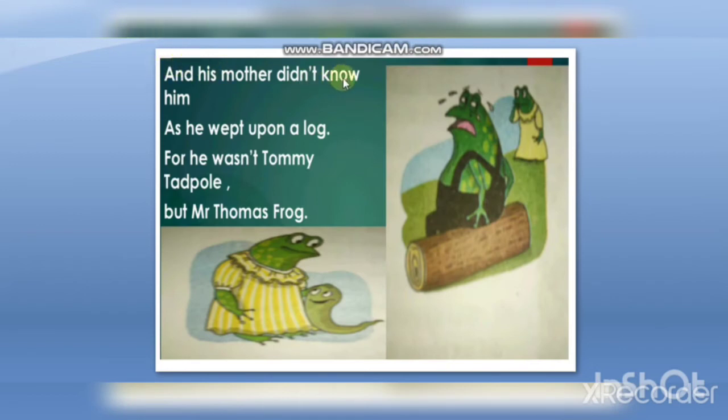And his mother didn't know him as he wept upon a log. What is a log? See, a wooden block where the frog is sitting. But the mother didn't recognize the tadpole because he wasn't Tommy Tadpole. So who was he? He had grown up into Mr. Thomas Frog. The mother didn't recognize the child because Tommy Tadpole looked like this. But Mr. Thomas Frog, after losing his tail, looked like this, so the mother couldn't recognize him.